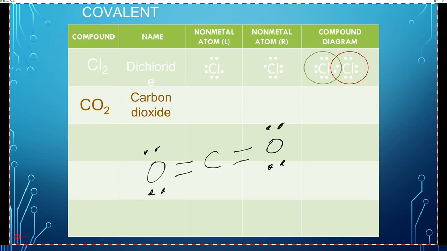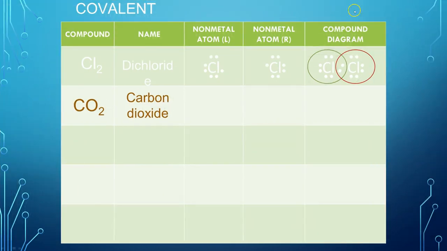So if you can't make an octet with single bonds, go to double bonds. Oxygen likes to make double bonds, but it doesn't have to. All right, so don't assume double bonds unless you try it and find out that it can't make an octet without it. What's next?